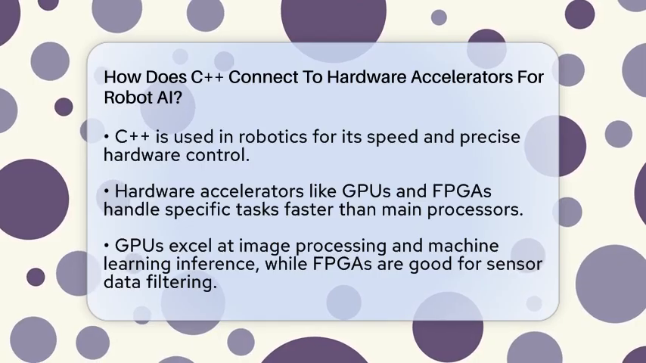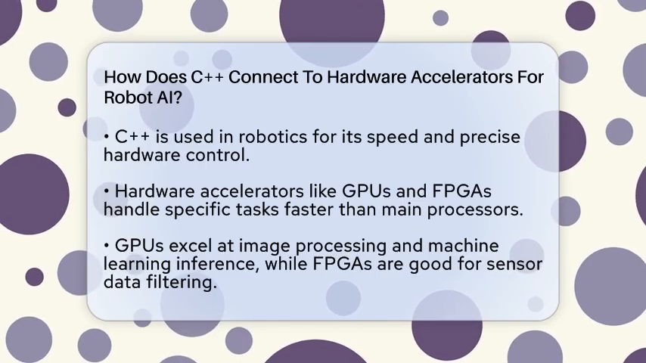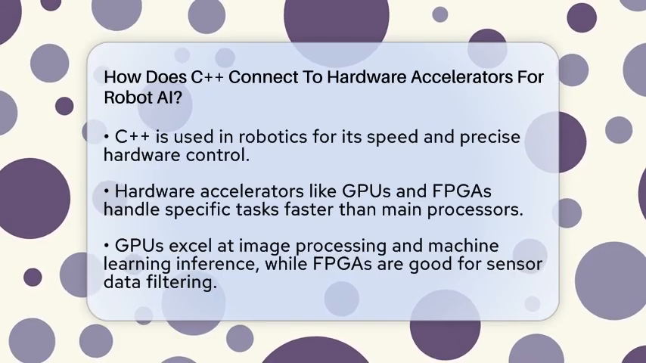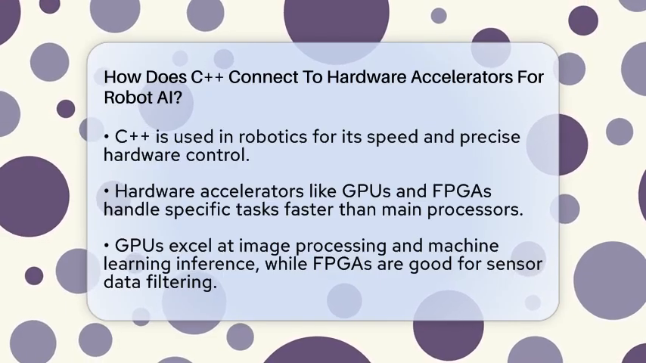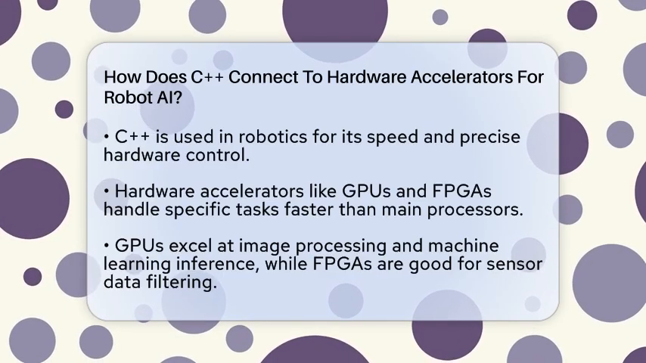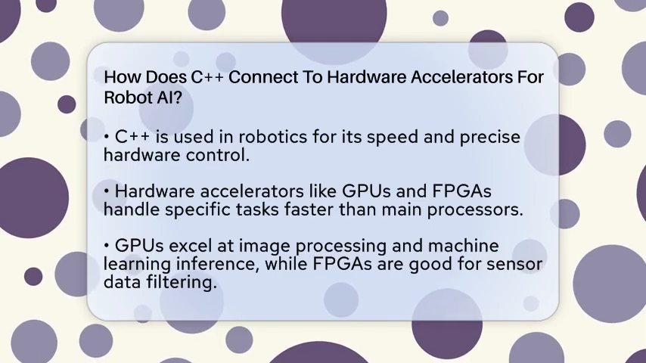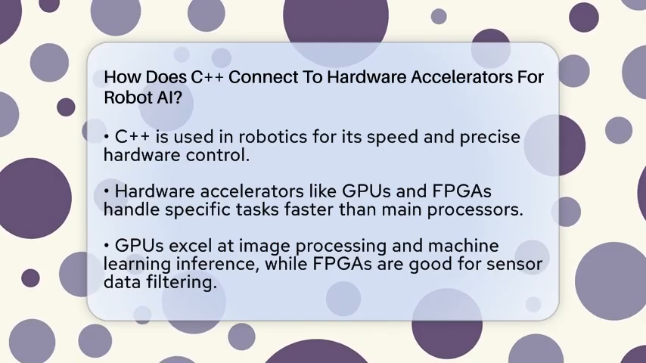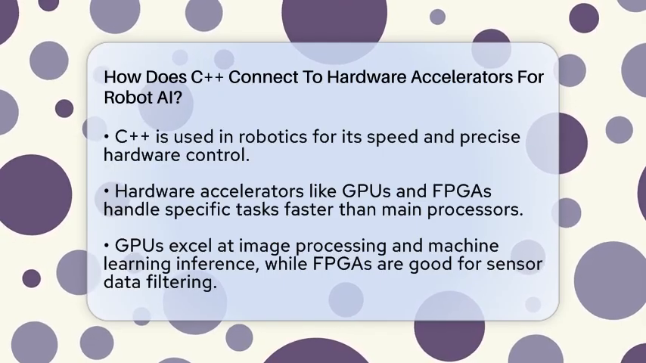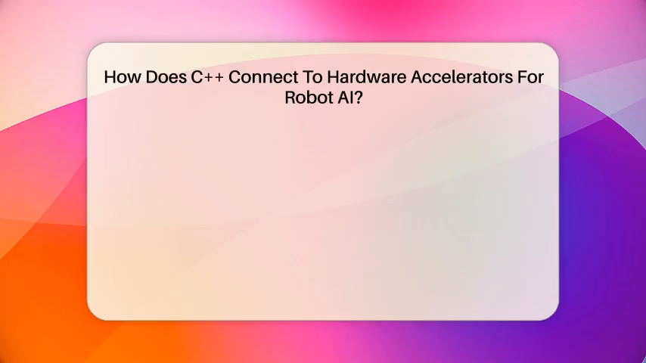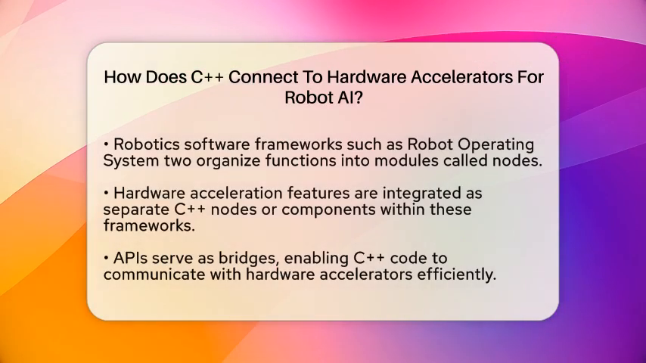In robotics, hardware accelerators are designed to handle specific tasks faster than the main processor. For example, graphics processing units excel at image processing and machine learning inference. Field programmable gate arrays can be customized for tasks like sensor data filtering or signal processing. These accelerators speed up operations that would take too long on a standard central processing unit.